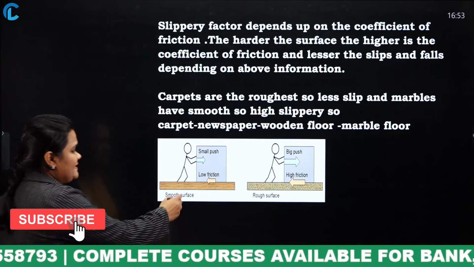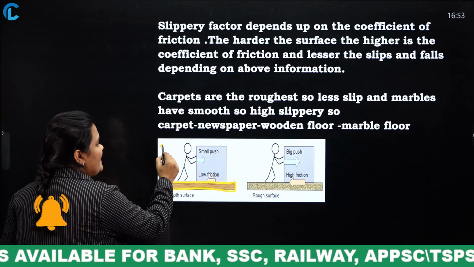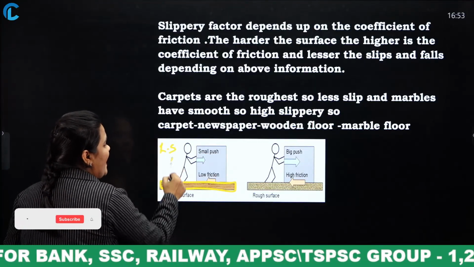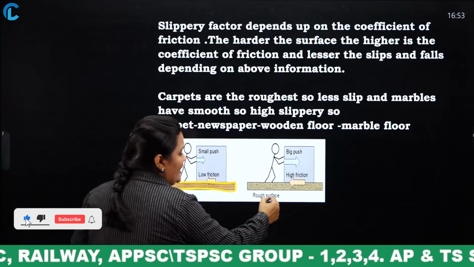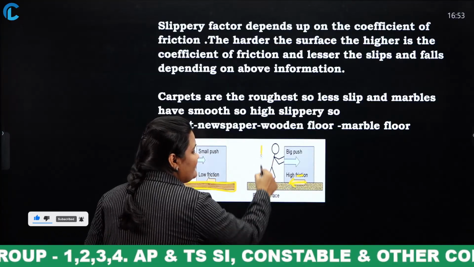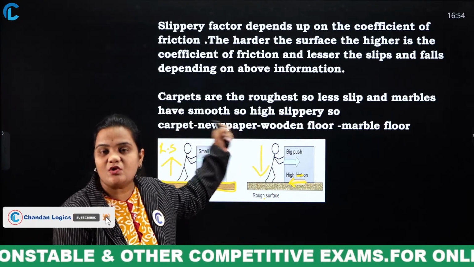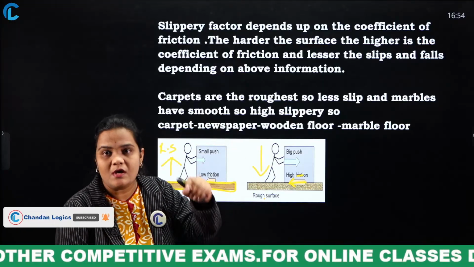What is slippery? This is a smooth surface. For a smooth surface, the slippery factor will be high. Compared to a rough surface, which has high friction, the slippery factor will be less. Based on this concept, we have arranged those options from less friction to more friction.